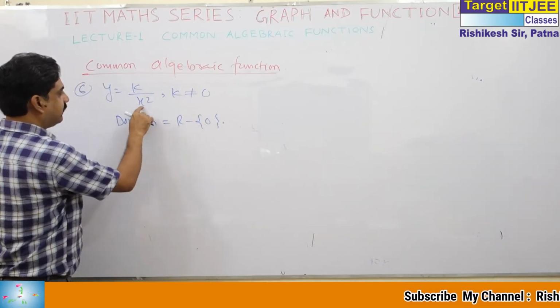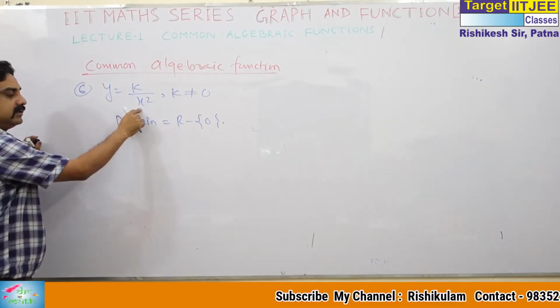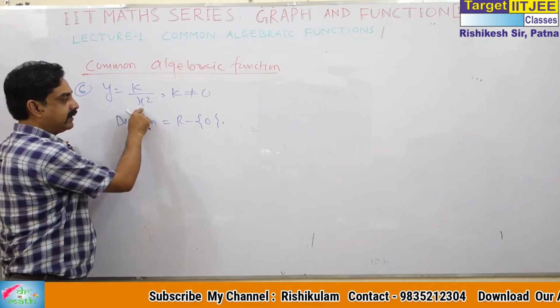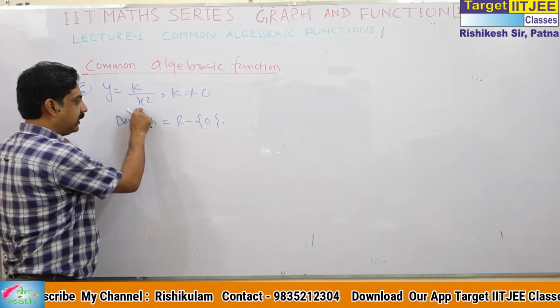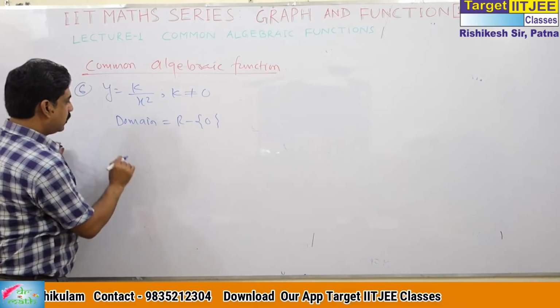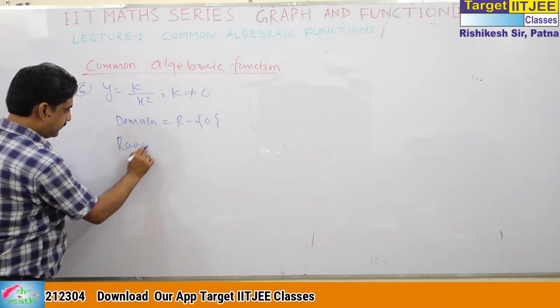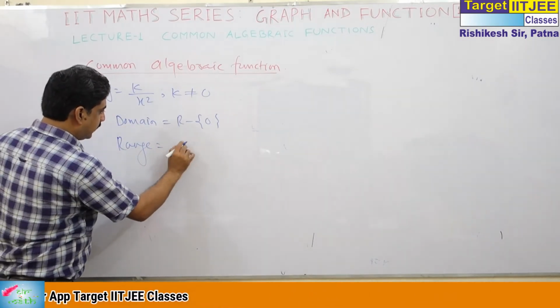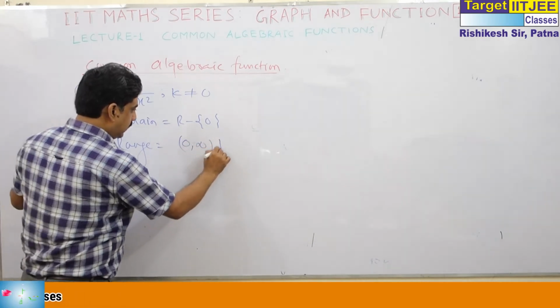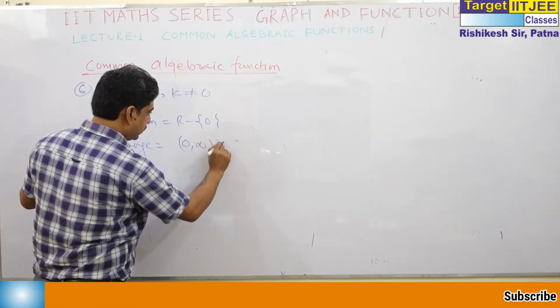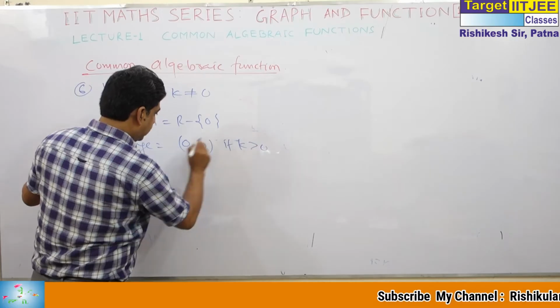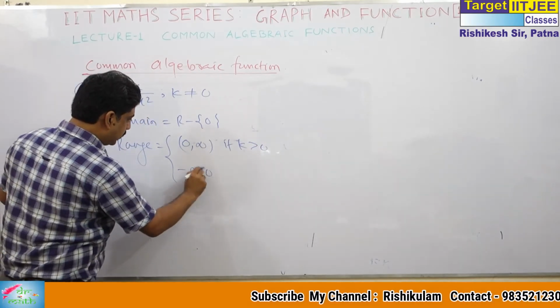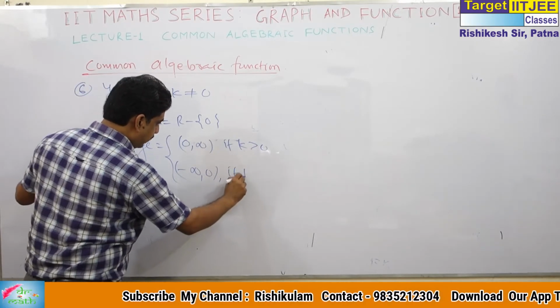It cannot be defined for x equal to 0, because in mathematics the denominator cannot be 0. What is the range? Its range is 0 to infinity if k is greater than 0, and minus infinity to 0 if k is less than 0.